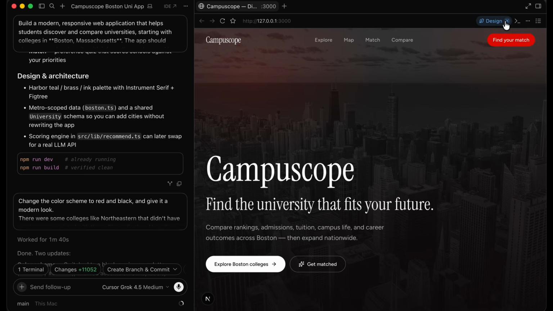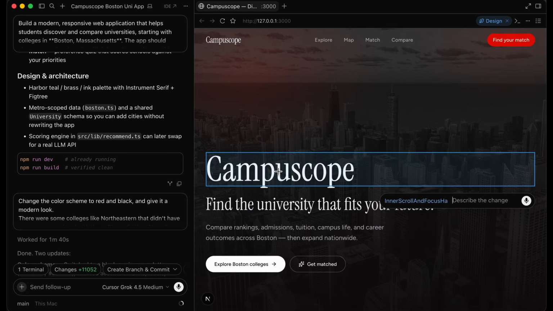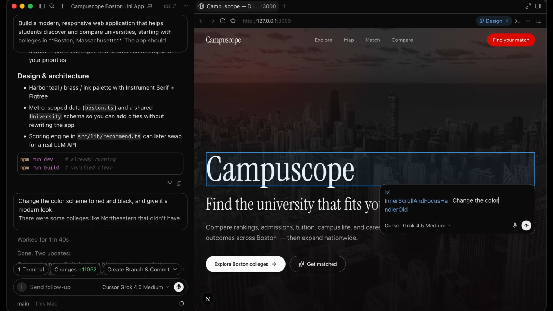So now if I click on this, I can click to select an element and drag to draw. We're going to cover draw in just a minute, but before that, let's see what selecting does. For example, if I want to select this text right over here, I can click on it, and now I can describe the change. What I want to do is change the color of this text from white to red. I want to make this very minute design change. So I'm going to describe the change right over here. I'm going to say, change the color of the text here to red instead of white. It's Cursor Grok 4.5, and I'm going to hit enter, and it should make that change.